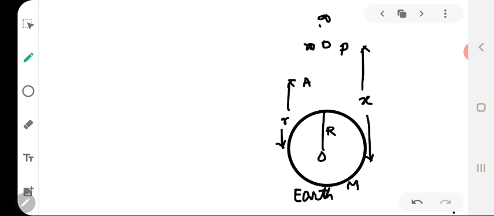Now let us mark the position for infinity. Then the gravitational force on the body at point P is given by F equal to GMm by x square as per Newton's law of gravitation.